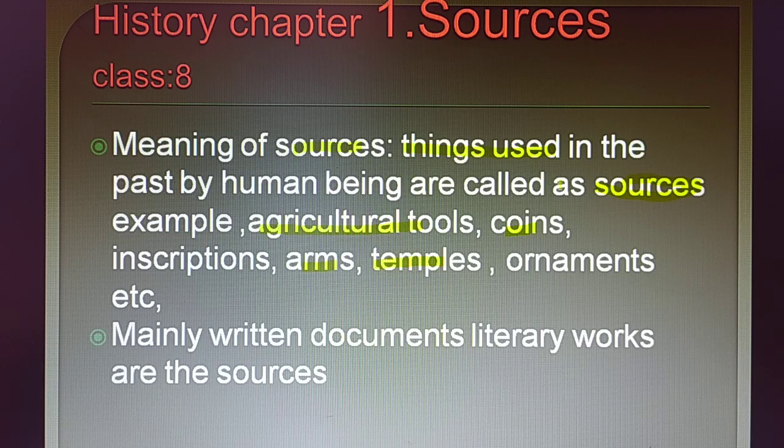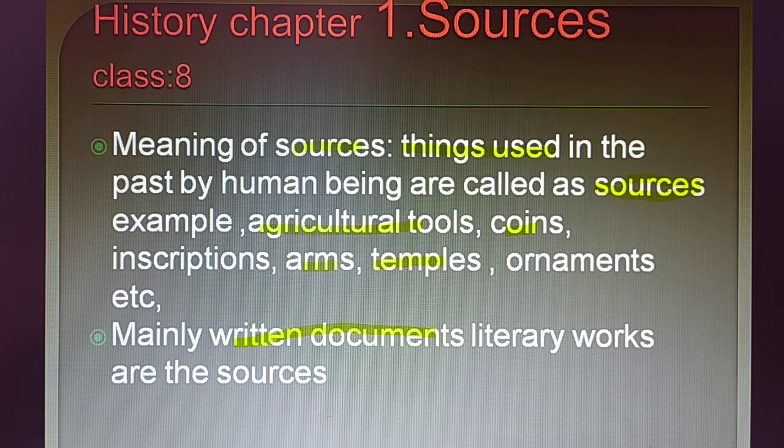So one has to understand the coins, tools, agriculture equipment, inscriptions. Apart from these things, there are also many written documents, means books which were written by the people who were living in the past.